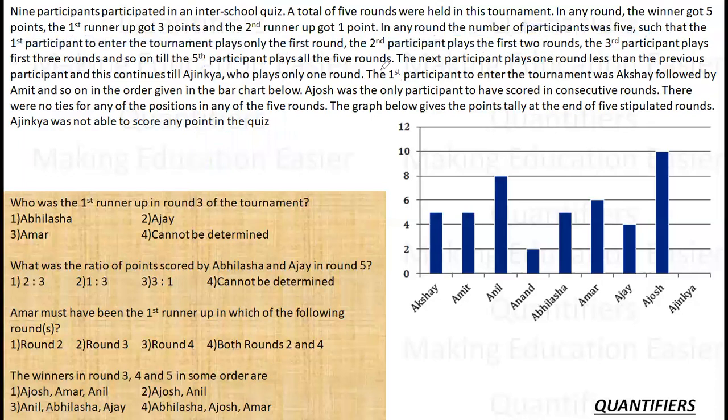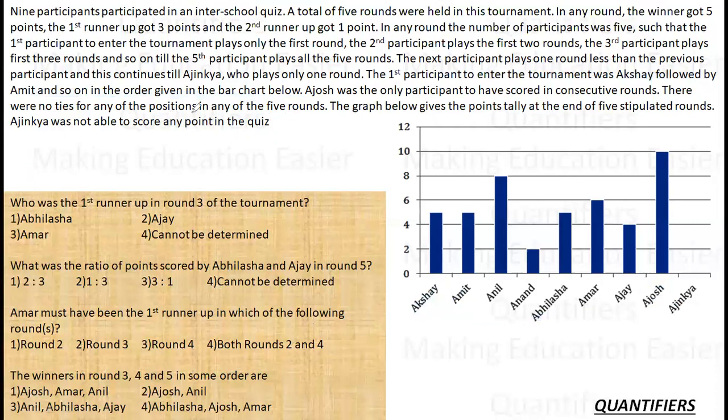Then the first participant to enter was Akshay. So Akshay was the first one, followed by Amit and so on. Akshay, Amit, Anil and so on, these people entered the tournament in this very same order. Ajosh was the only participant to have scored in consecutive rounds. So Ajosh is the only player to have scored in consecutive rounds, which is a very good information.